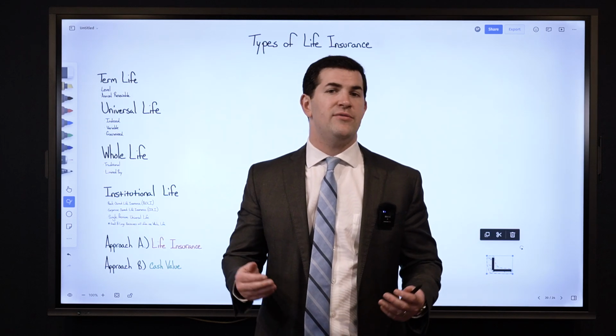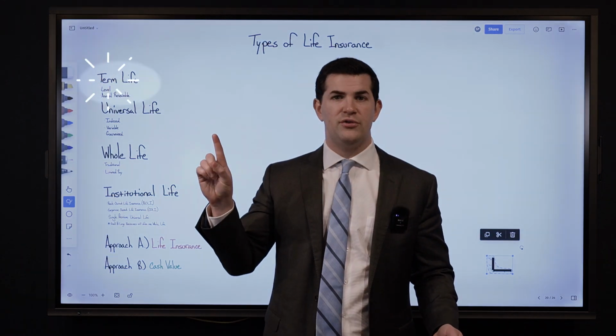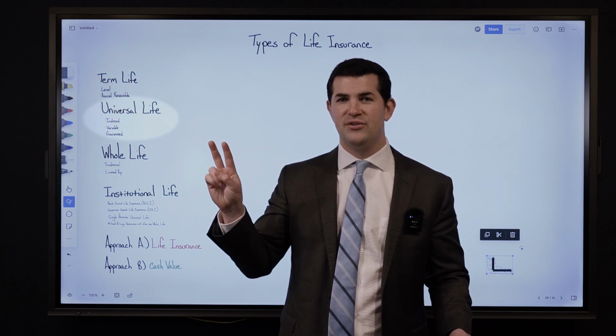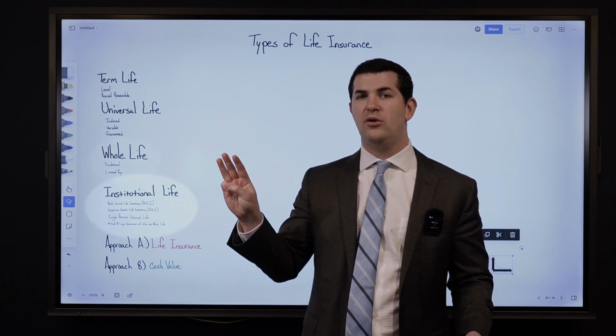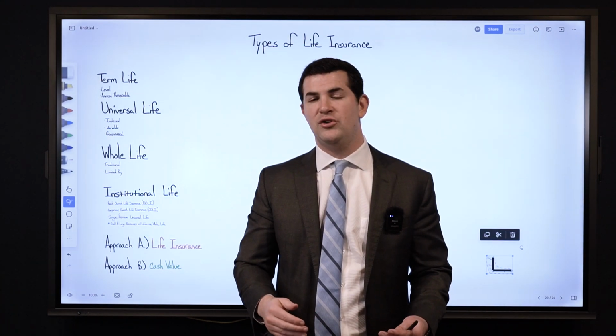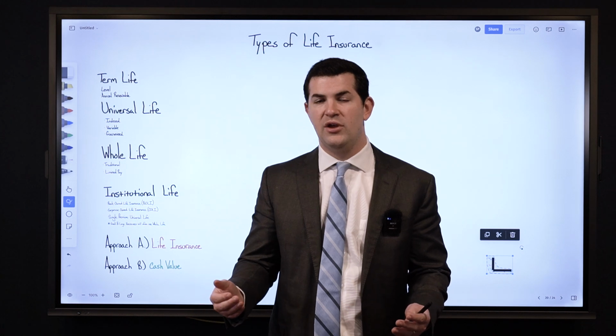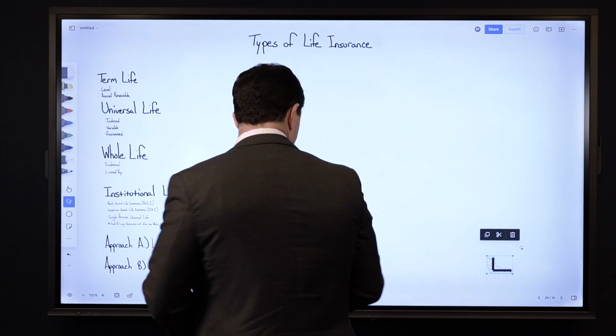So today we'll talk about the different types of life insurance. The types we'll discuss are term life insurance, universal life insurance, whole life insurance, and then also institutional life insurance. This will provide some insight as to how large corporations and even banks purchase life insurance. Let's start with term life insurance.